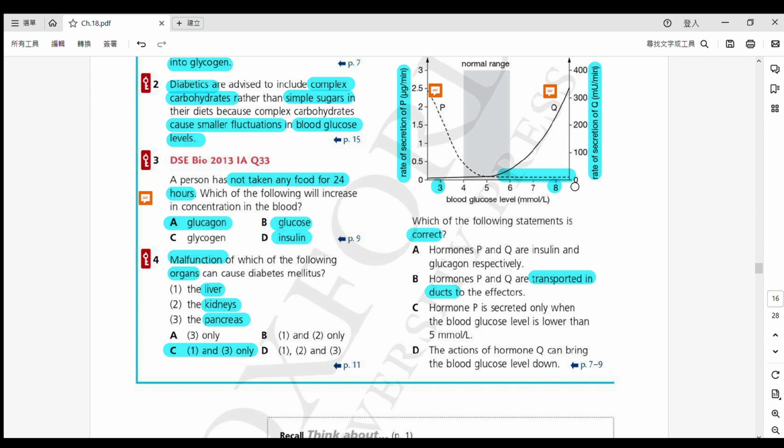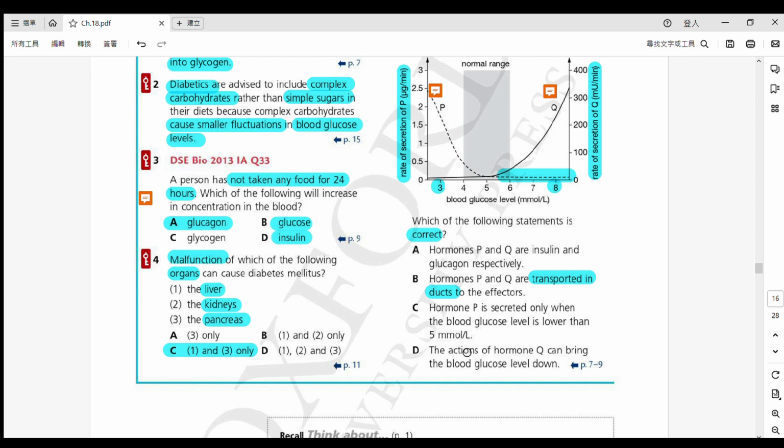So maybe it's like 0.0001, I don't care. But it is still secreted. 佢仍然都係分泌緊㗎。And once again, let me remind you, both insulin and glucagon are released at the same time. 係同一時間一定有 secrete 嘅。Alright, only more or less. 即係多啲定係少啲嘅分別啫。And the answer is obviously D.